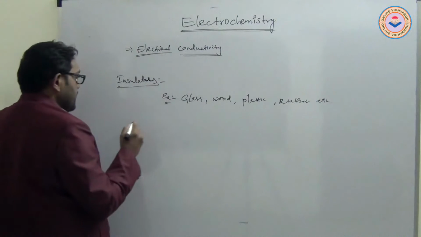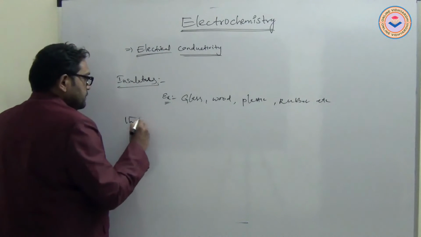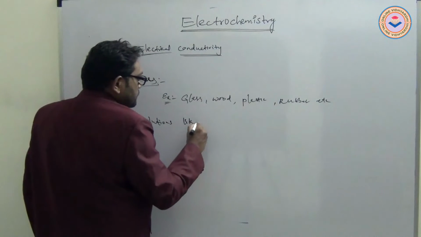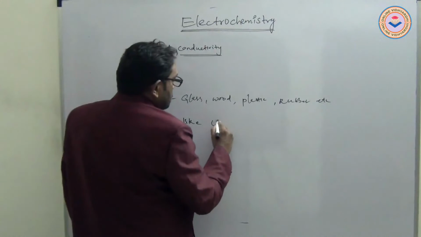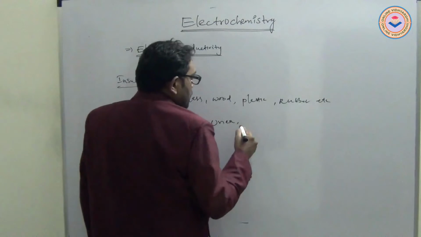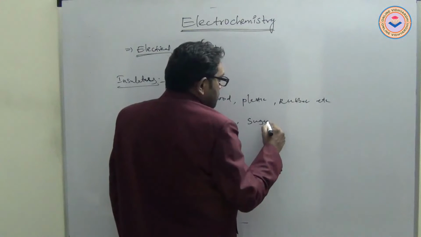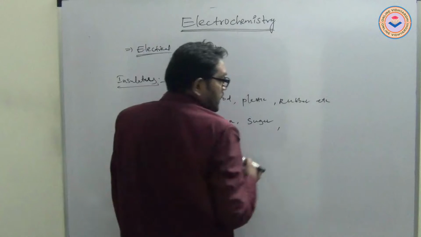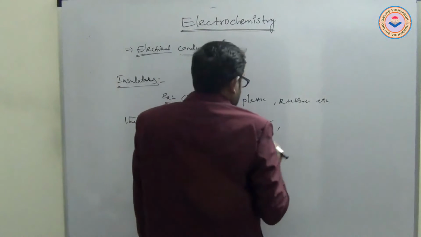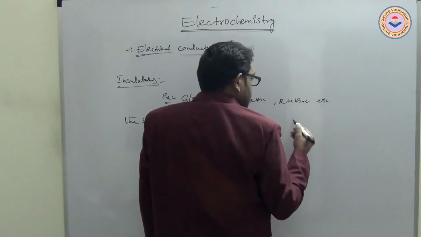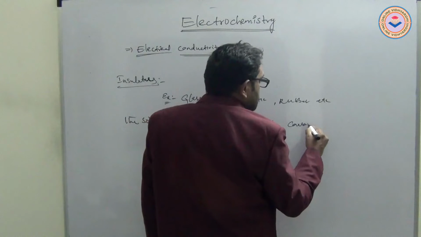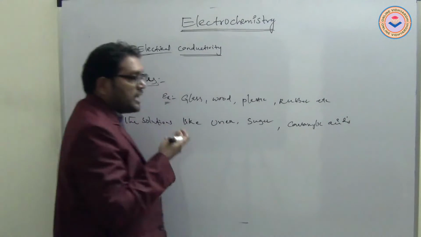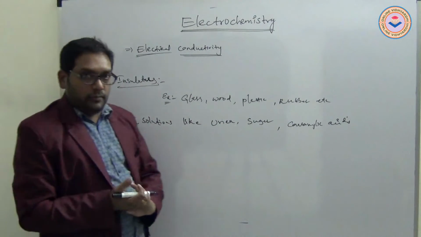Even solutions like urea, sugar, carboxylic acids are also non-conductors, even in solution form.